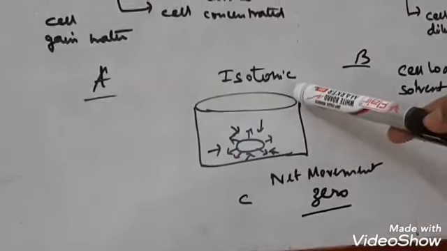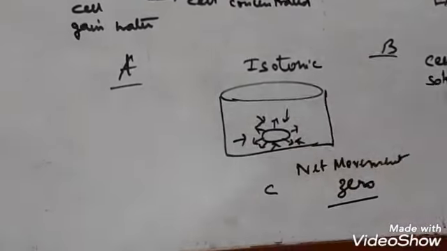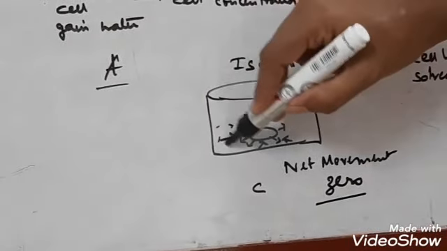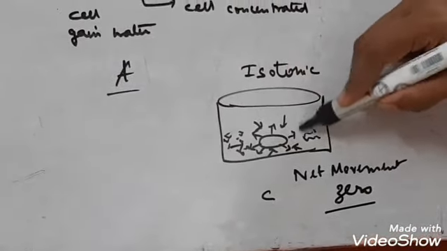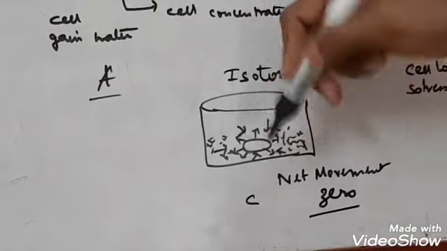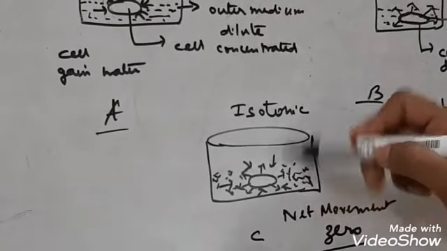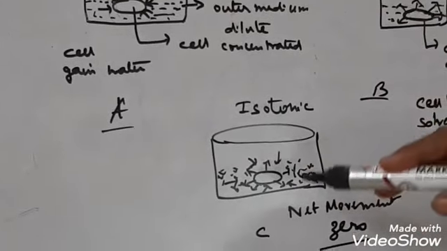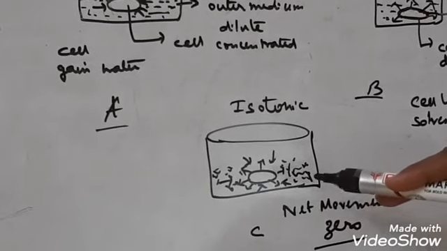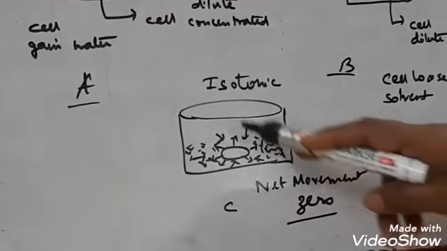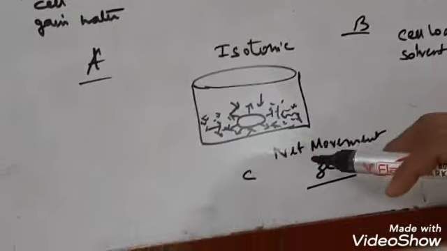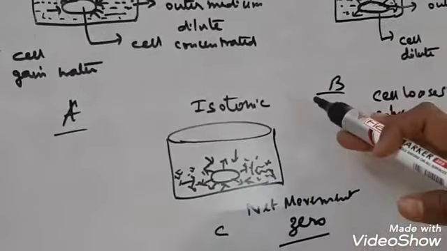This is called exosmosis. Okay, and the last one is isotonic solution. In this condition, suppose the concentration of solvent outside the cell and the concentration of solvent inside the cell is the same, almost the same. So the amount of water entering and leaving will be equal. So there will be no net movement of molecules of water or solvent inside or outside the cell, and this condition is called isotonic. There will be no net movement. So these are the 3 types of solutions.